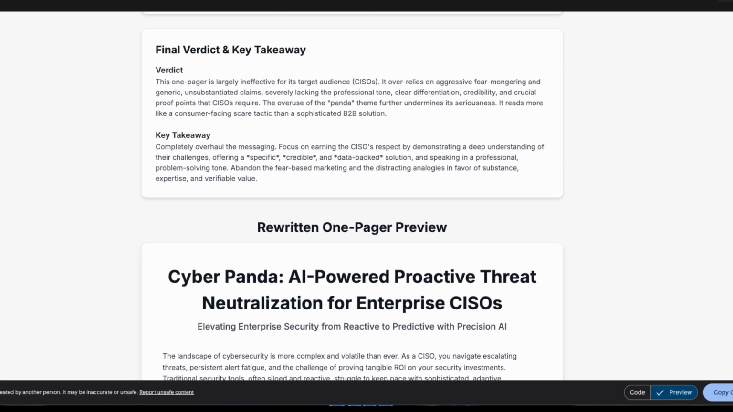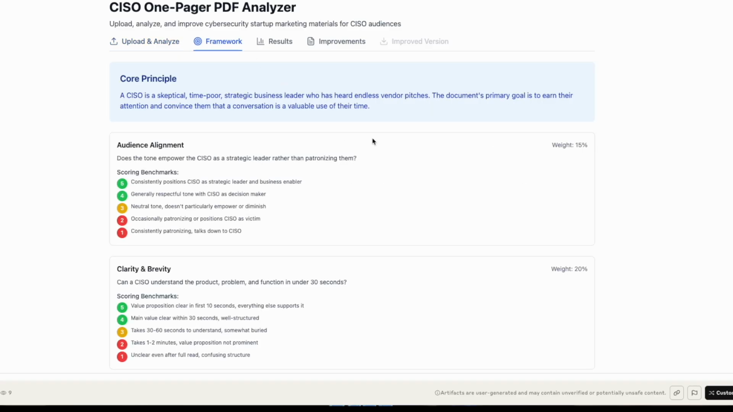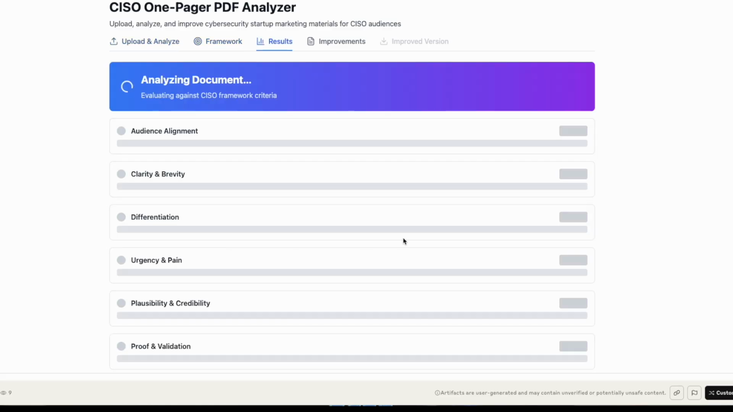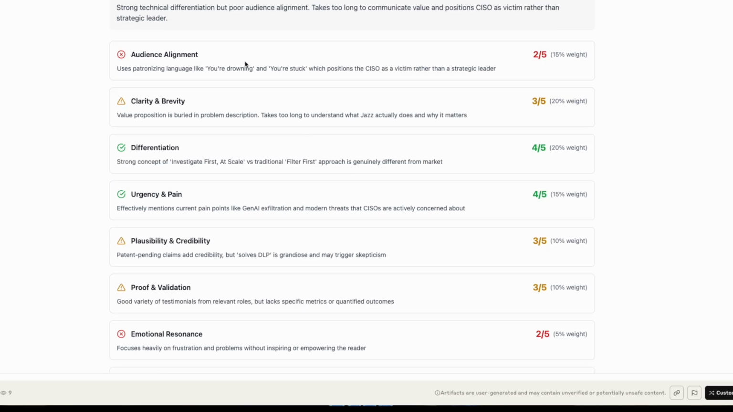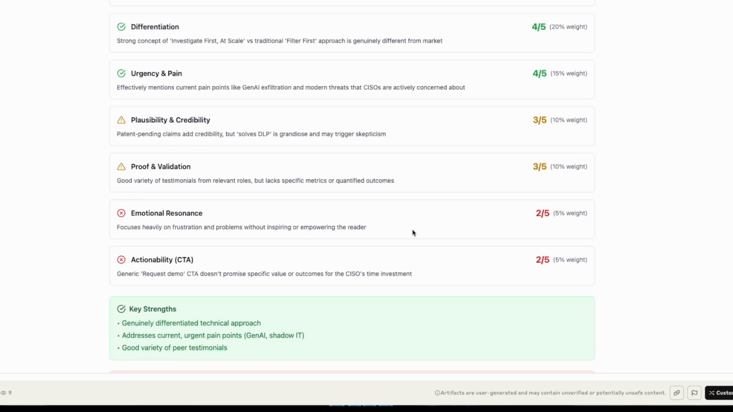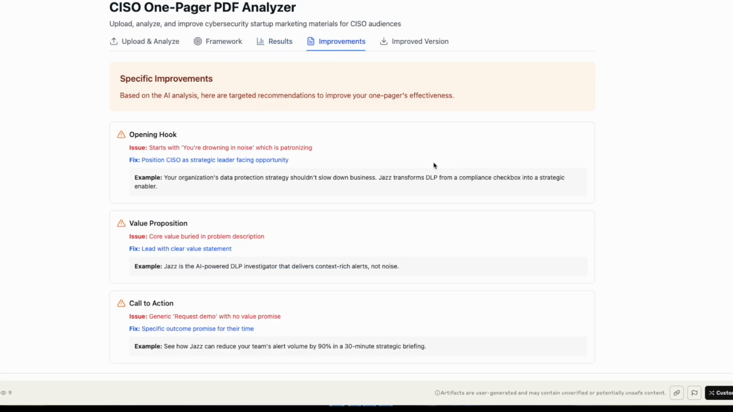Let's do the same thing in Claude. The thing I like about the Claude version is it actually shows the framework up front and the scoring and the weights. So let's do that again. All right. This gave it a 3.1 out of 5 on audience alignment. Here we go. You can see the score here. Strengths and weaknesses. Then we can look through and look at the improvements. So I think you can get the idea.